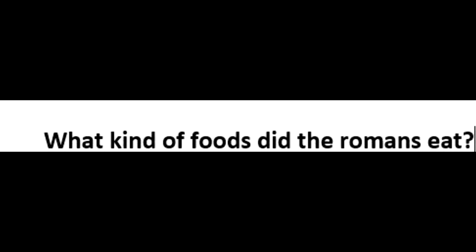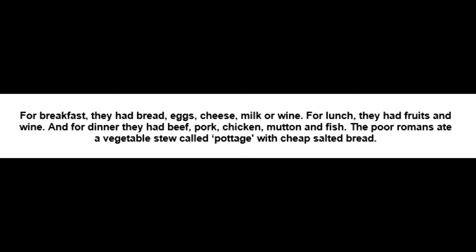What kinds of food did the Romans eat? For breakfast, they had bread, eggs, cheese, milk, or wine. For lunch, they had fruits and wine. And for dinner, they had beef, pork, chicken, mutton, and fish. The poor Romans ate a vegetable stew called pottage with cheap salted bread.